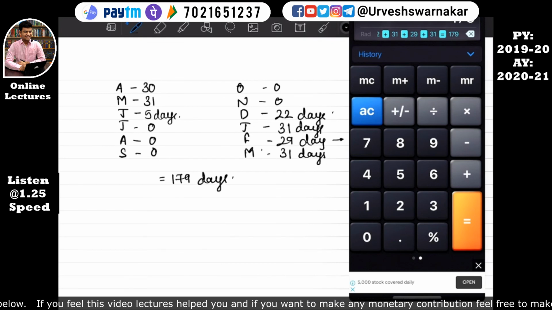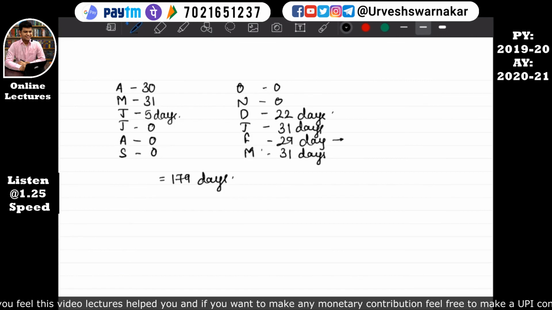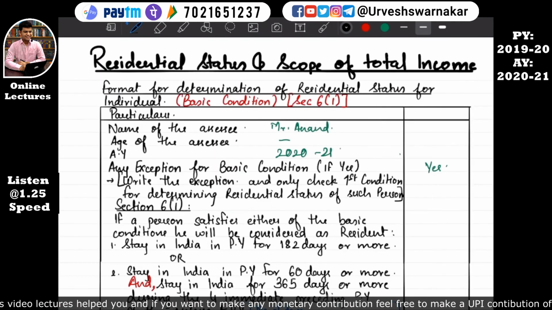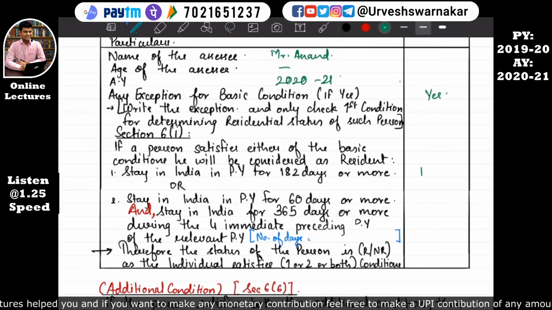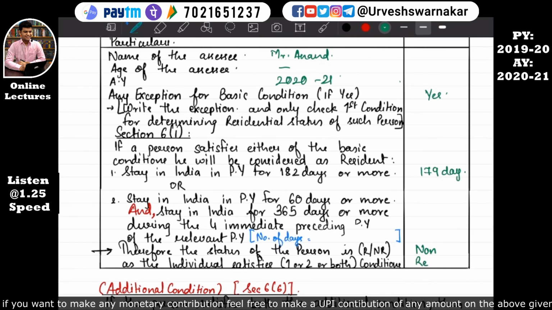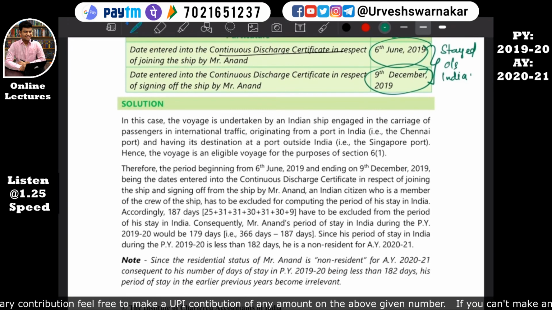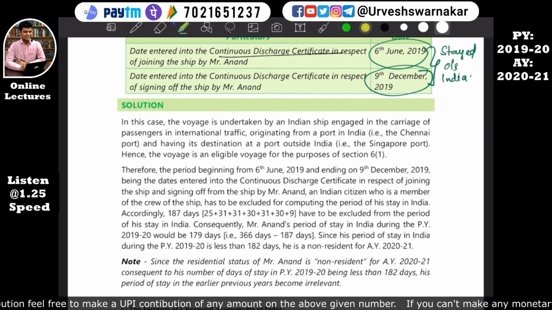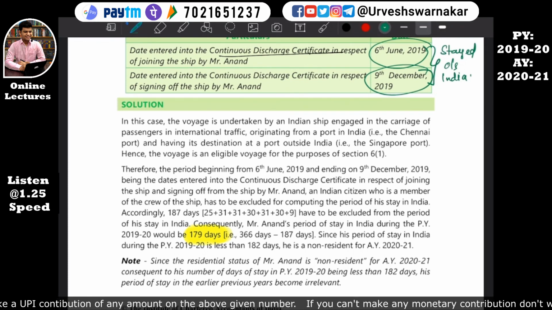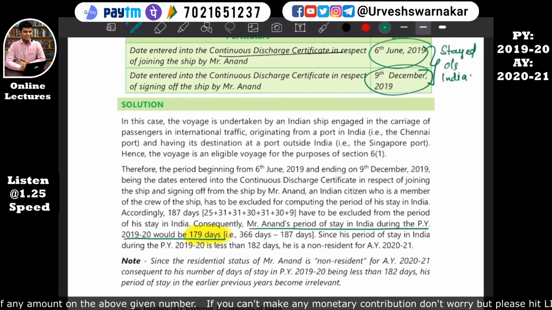That means the first basic condition is not satisfied, and we'll write it here in our format. 179 days, and we'll say that he is a non-resident in India. Okay, who is he? He is a non-resident in India. I hope this is quite clear. Now let's see the answer given by the institute. So firstly, we'll see whether our answer was right. Our answer is right. See, 179 days. Mr. Anand, period of stay in India during the previous year would be 179 days. I hope this is quite clear. He stayed outside India for 187 days.